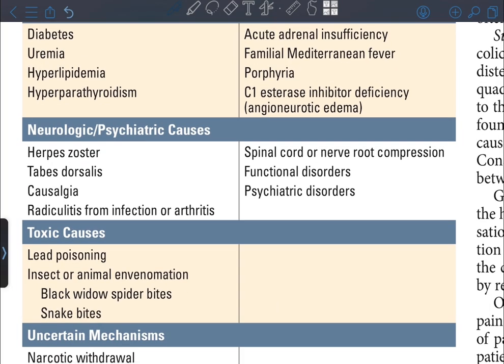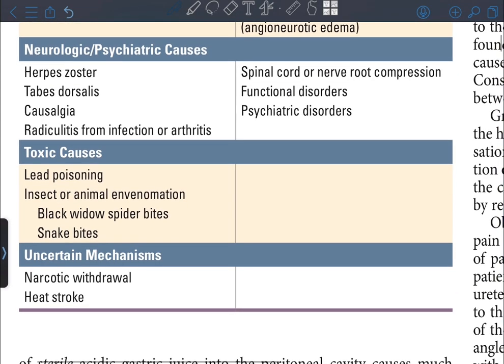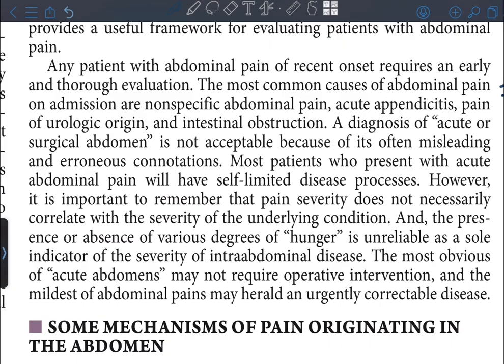Toxic causes: lead poisoning, insect or animal envenomation, black widow spider bites, snake bites. Uncertain mechanism: narcotic withdrawal, heat stroke. Any patient with abdominal pain of recent onset requires an early and thorough evaluation. The most common causes of abdominal pain on admission are non-specific abdominal pain, acute appendicitis, pain of urologic origin, and intestinal obstruction. A diagnosis of acute or surgical abdomen is not acceptable because of its often misleading and erroneous connotations.